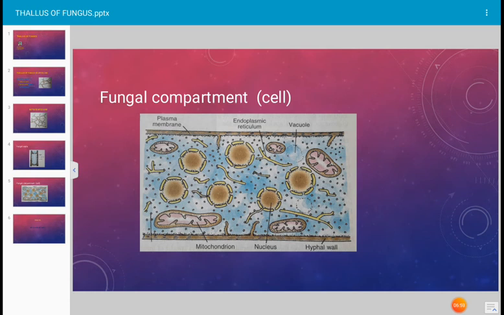These are the eukaryotic nuclei present in this fungal cell. Many nuclei are shown in the figure. This is the photograph of the cenocytic hypha, because in a small place many nuclei are shown in this cell. And this is the fungal compartment.